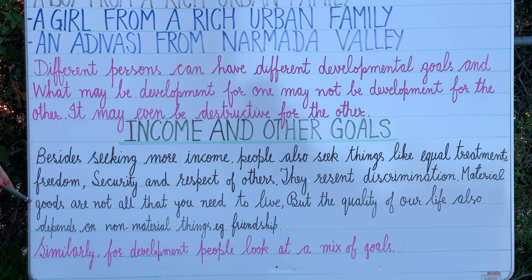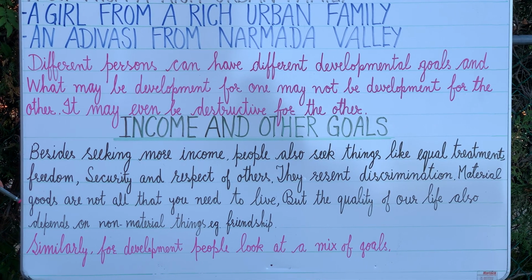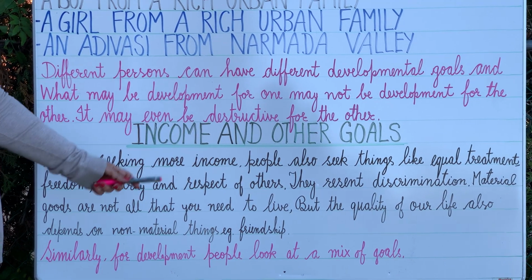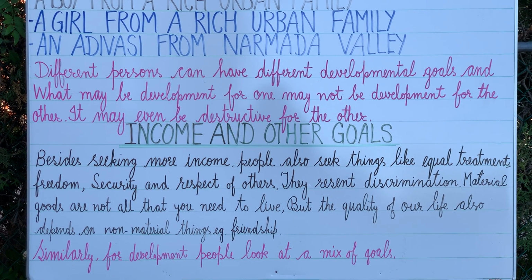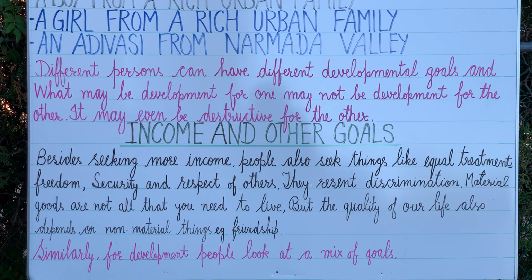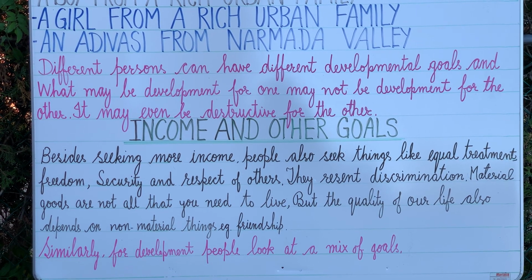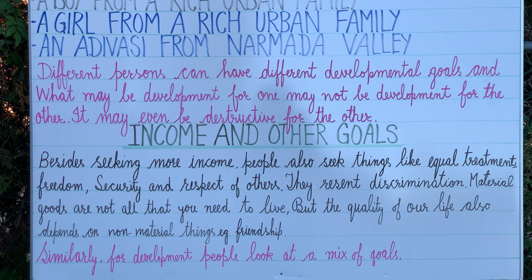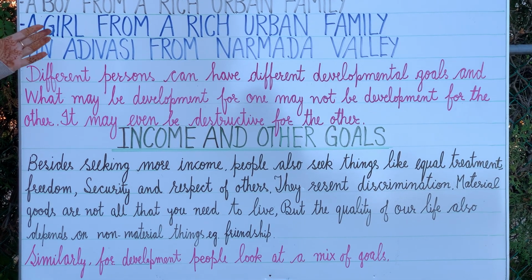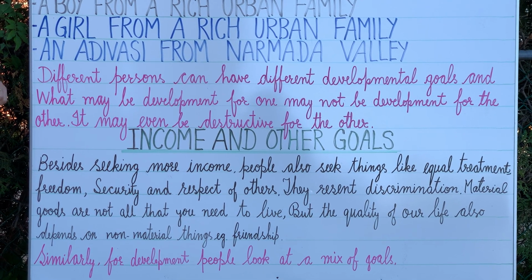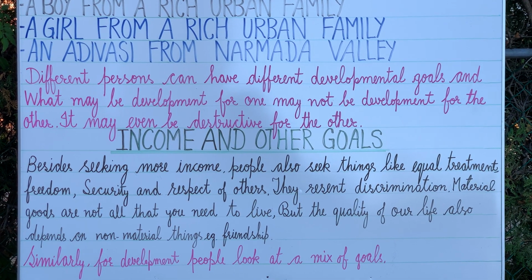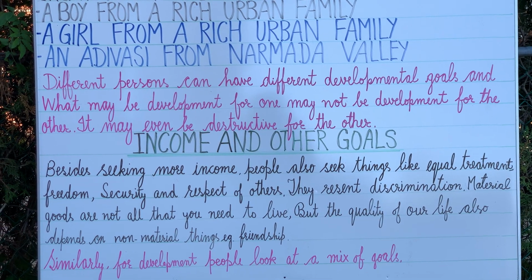Material goods are not all that you need to live, but the quality of our life also depends on non-material things. For example, friendships. With money we cannot buy all the things, but some things which are more required in our life to lead a healthy life, that is a pollution-free environment and unadulterated medicine as well. And friendship means, if you don't have friends, you cannot share all your happiness and sufferings in life. But if you get your friends, then you can share everything. That is, emotional development is also there for getting success in life.